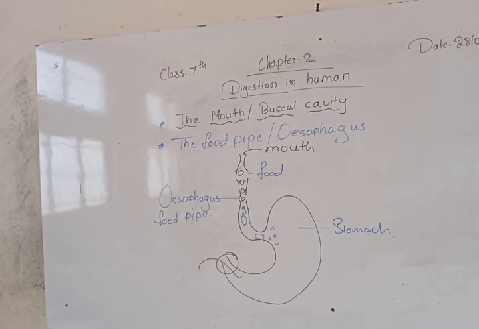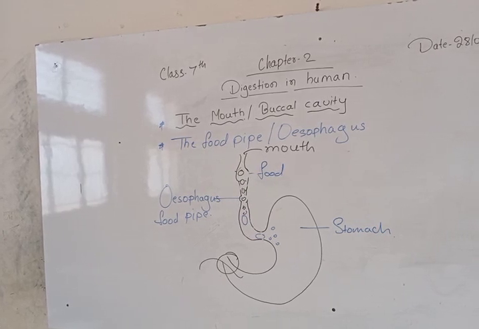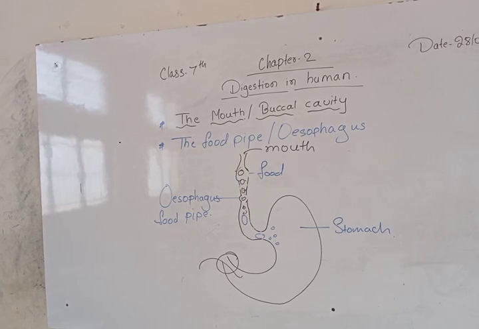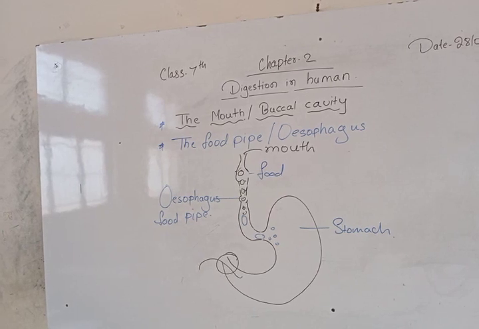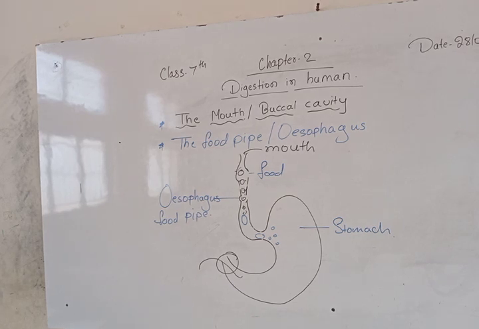Now, if you have any doubt regarding the lesson which we have discussed, you can ask me. Have you gone through the video? All of you? Have you seen the video? Yes, ma'am. Okay. Have you understood the structure of the mouth?